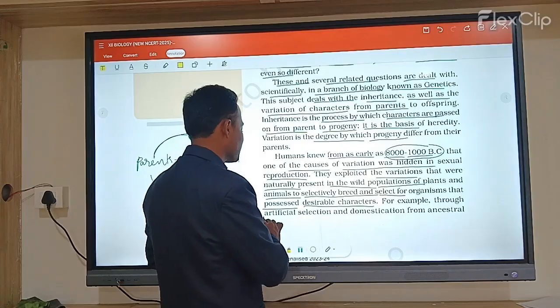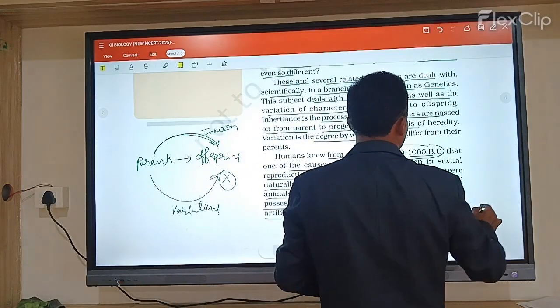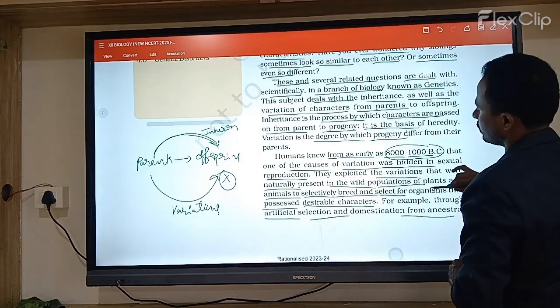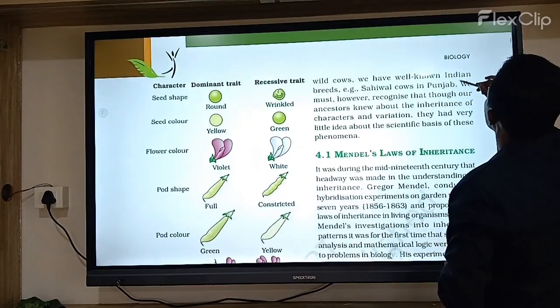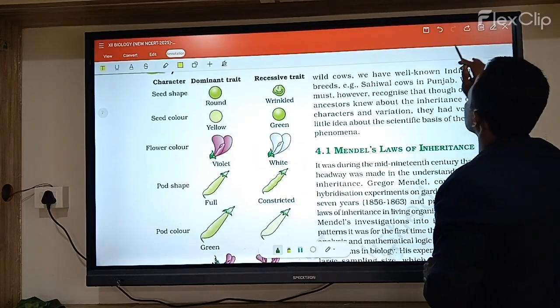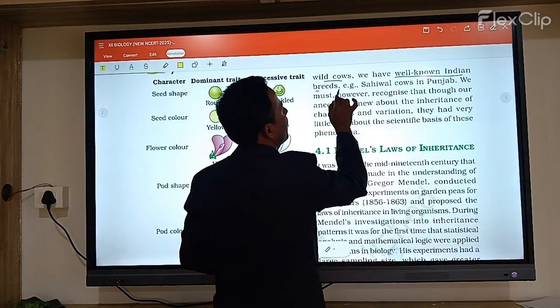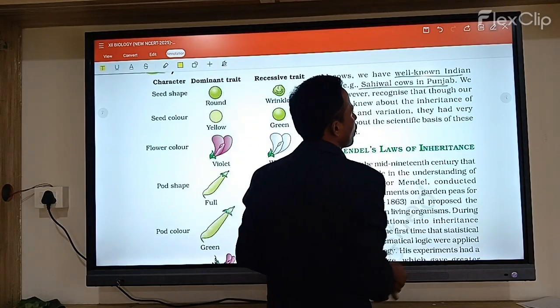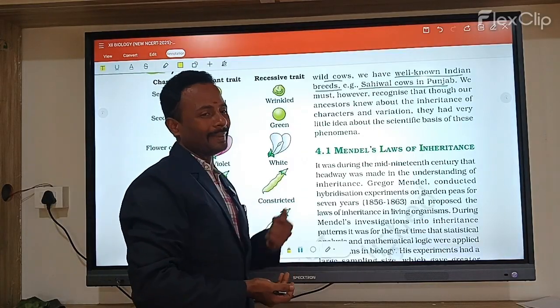For example, through artificial selection and domestication of their ancestral wild cows, we have well-known Indian breeds. Example, Sahiwal cows in Punjab give more milk.